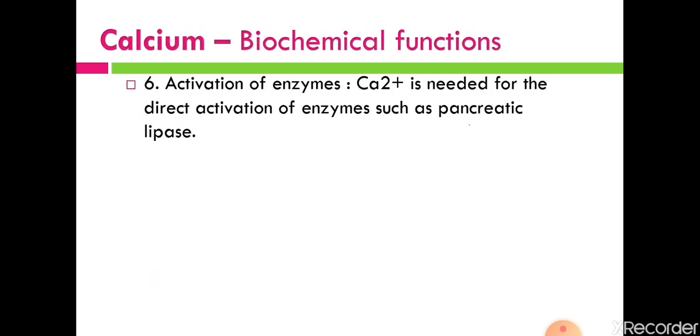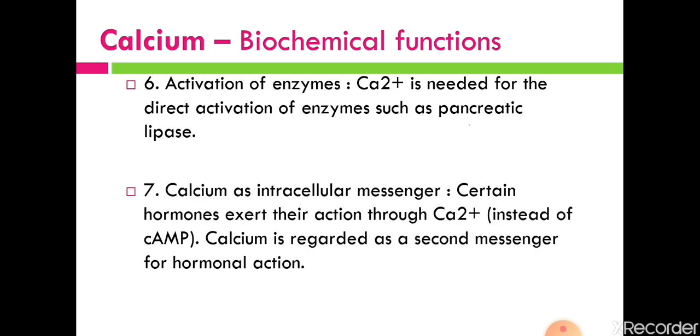Then next function is activation of enzymes. Certain digestive enzymes which are inactive after their secretion get activated in contact with calcium. For example, pancreatic lipase is activated in the presence of calcium ions.